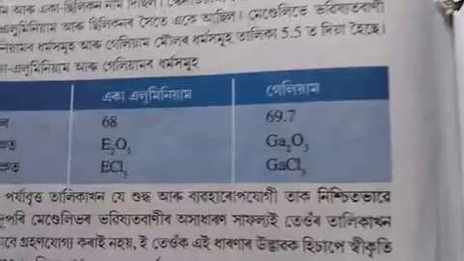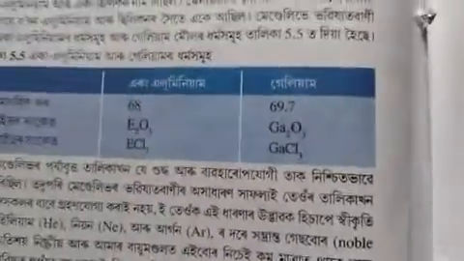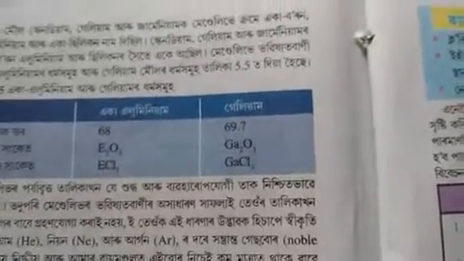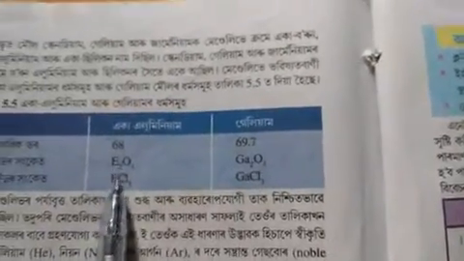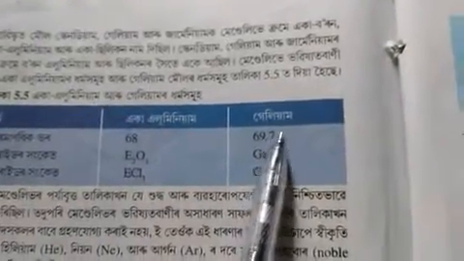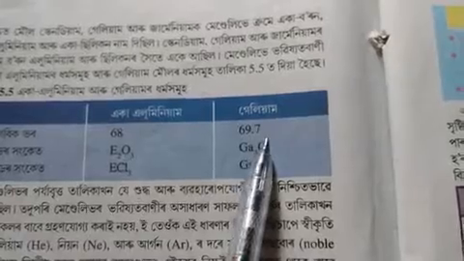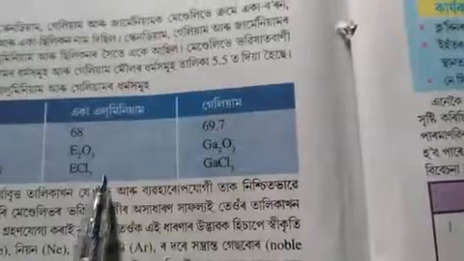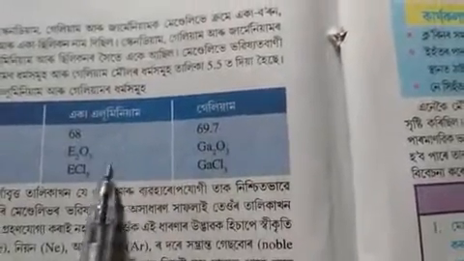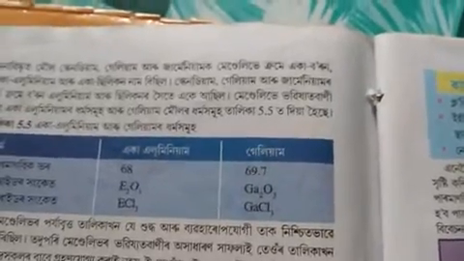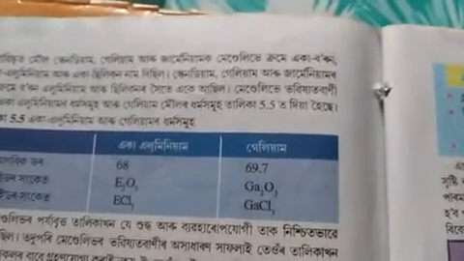Suppose you see the case of Eka-aluminium. The atomic mass of Eka-aluminium he predicted as 68, but the atomic mass of gallium is 69.7. Again, the formation of oxide and the formation of chloride are matching. That means the prediction of Eka-aluminium in Mendeleev's periodic table is nothing but gallium. This was one more achievement.